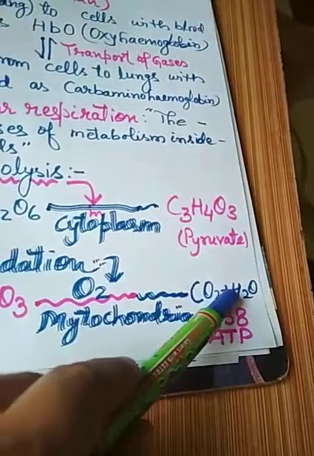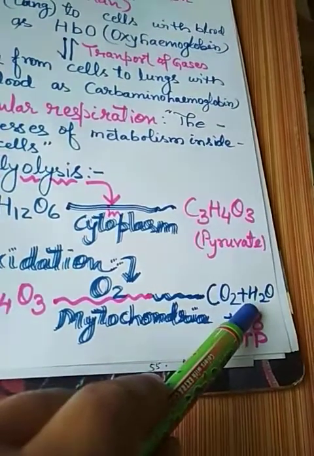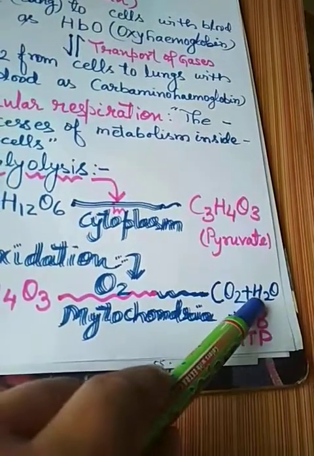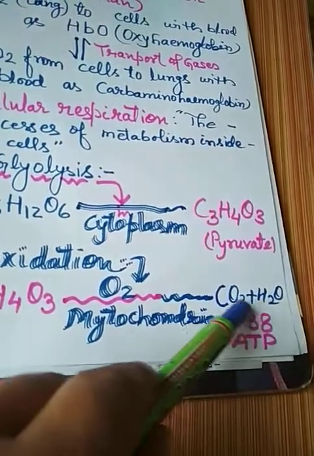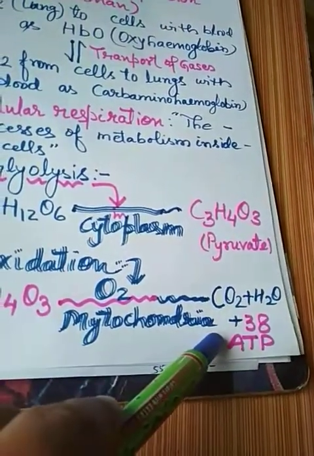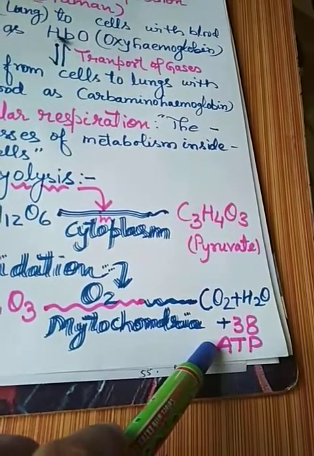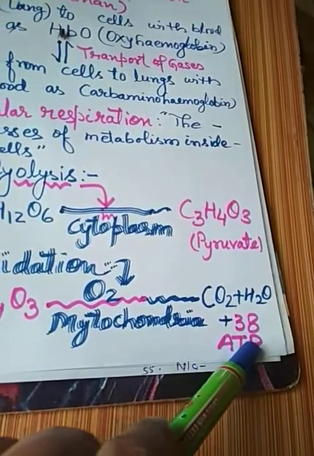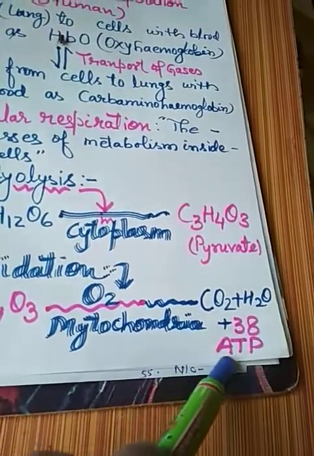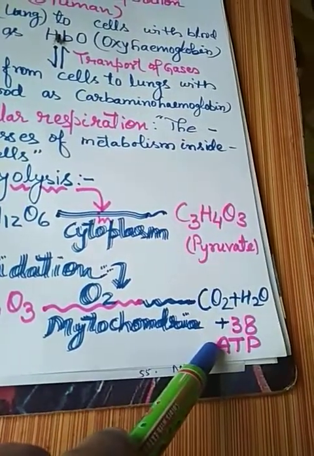And water is absorbed in the body for further use as a medium. The main important point of cellular respiration in the Krebs cycle is the liberation of 38 ATP of energy.